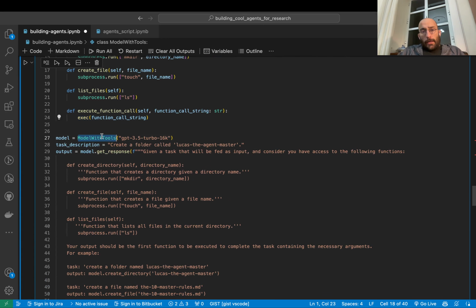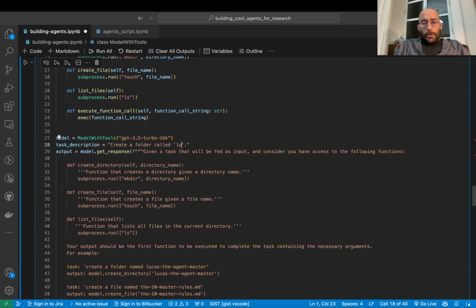So now I can say, okay, so I want this model. I will describe a very simple, silly task like create a folder called Lucas the Agent Master. Let's actually change this to create a folder called Lucas the unoriginal Joker. There we go. Much, much more accurate depiction of my qualities.